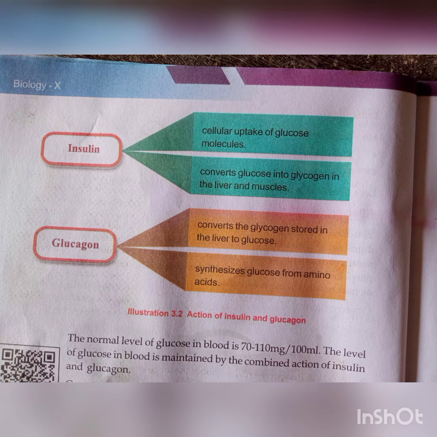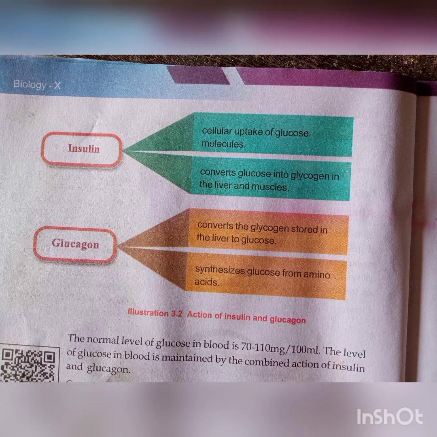Here look, the function of insulin. What is the use of insulin now? What is the function? Cellular uptake of glucose molecules. If the glucose level increases, it helps the cells take up glucose. Next point: convert the glucose into glycogen in the liver and muscles. Excess glucose is converted into glycogen and stored in the liver and muscles.